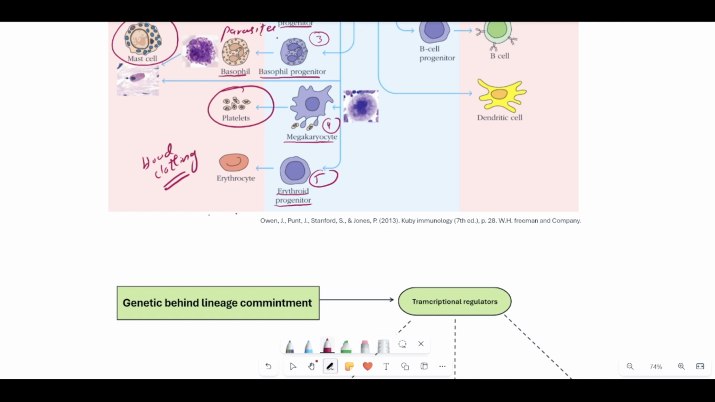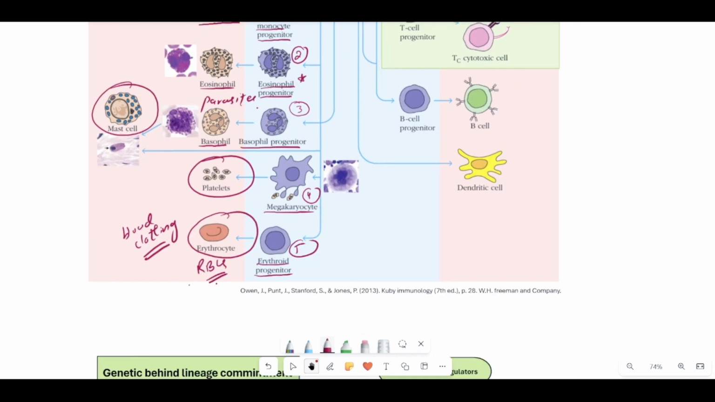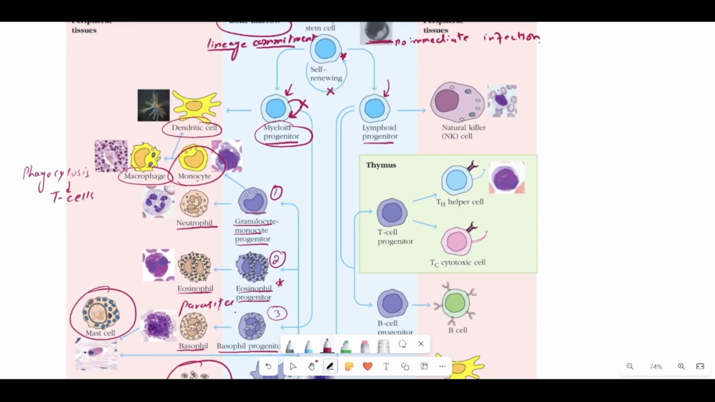So the fifth category of progenitor cell, which is very important in this lineage, is the erythroid progenitor cell. And the erythroid progenitor cells are going to produce one of the most abundant and very important cells of your body, that is the red blood cells or the erythrocytes. And the function of the red blood cells, you all know, is to carry oxygen and carbon dioxide from the different parts of your body and provide them with the right amount of oxygen.